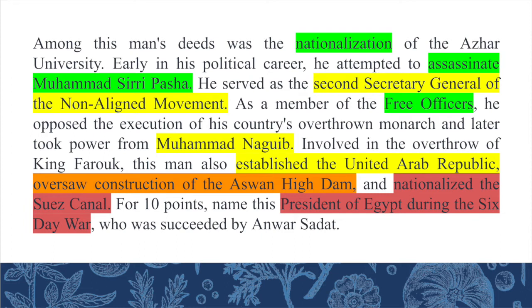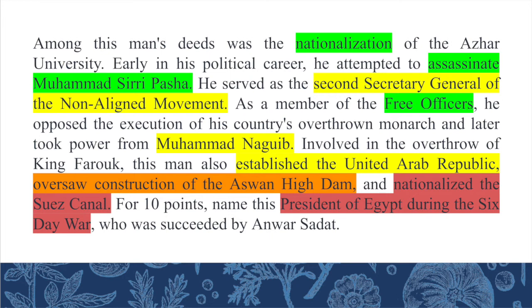We know that the Free Officers were a group of revolutionary Egyptian nationalist officers in the armed forces that instigated the revolution of 1952. This movement actually utilized the hero image of Muhammad Naguib in order to overthrow King Farouk in the revolution. Siri Pasha, who was mentioned in the question, was appointed to the post of war minister by King Farouk before the revolution in order to keep potential disloyalty within the armed forces in check. However, an assassination attempt was made against Pasha by members of the Free Officers, including future President Gamal Abdel Nasser, in January of 1952, but in the end, the attempt did fail.